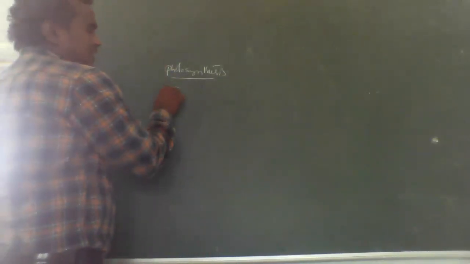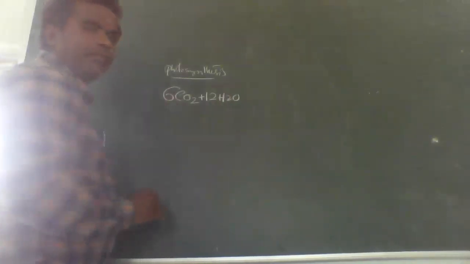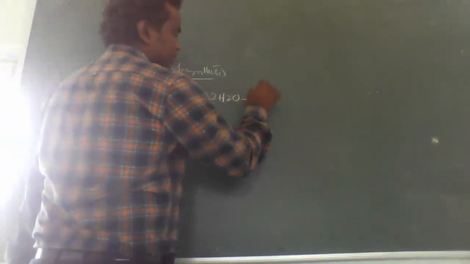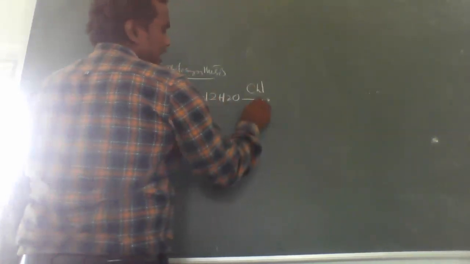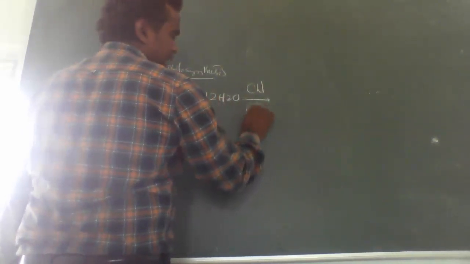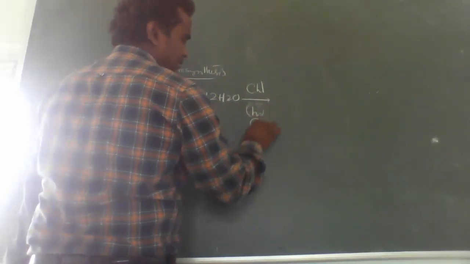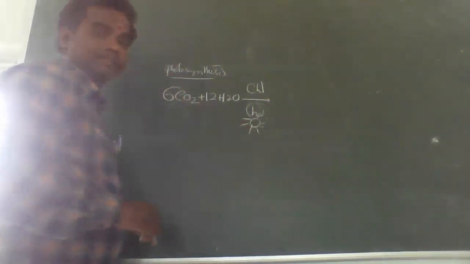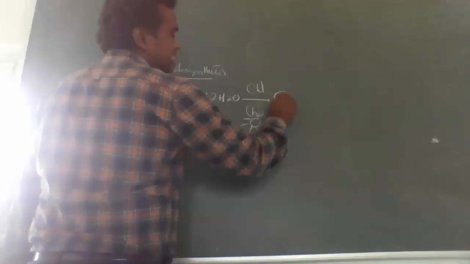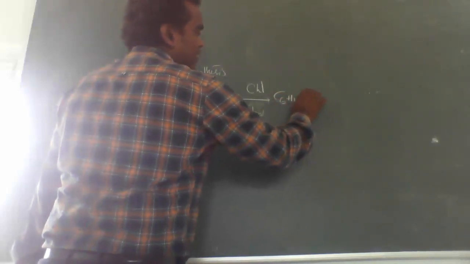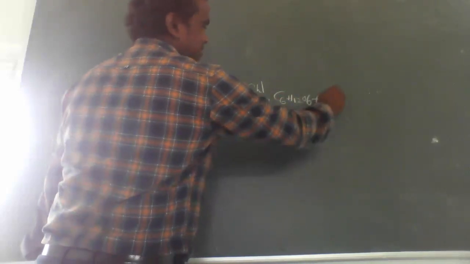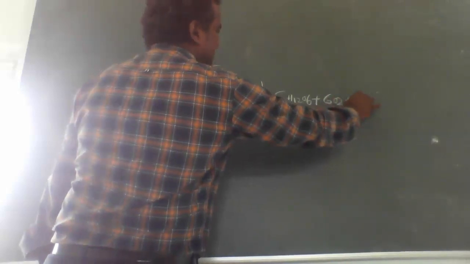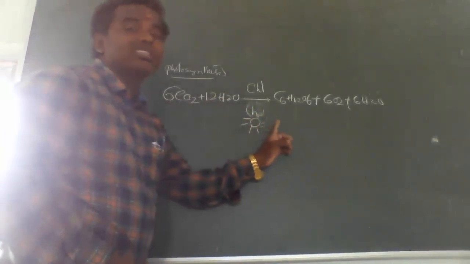That means 6CO2 plus 12H2O, in the presence of chlorophyll and sunlight, gives C6H12O6 plus 6O2 plus 6H2O. This is the photosynthesis reaction.